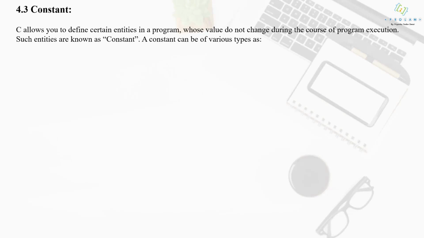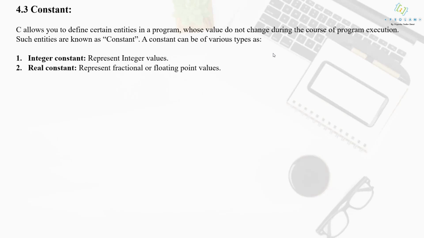Meaning, once you have defined an entity in your program as a constant and assigned some value to it, the value of that particular constant remains the same throughout the execution of the program. A constant can be of various types, such as integral constant, which represents integer values, of course.